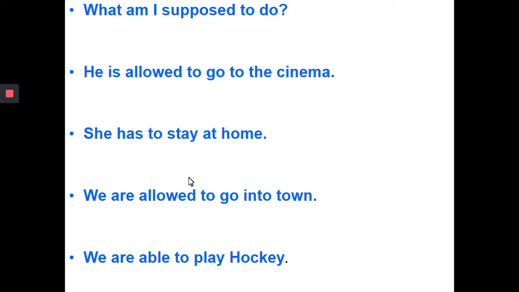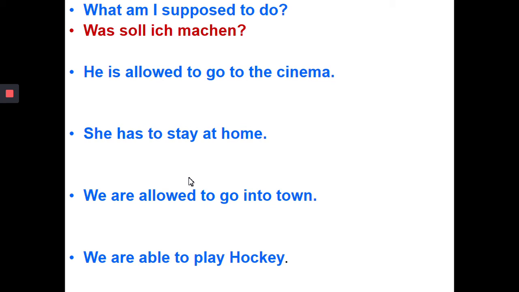Okay, so what am I supposed to do? So we've got a modal verb there, we've got supposed to, so we know it's soll. So soll ich, what, was, and then to do, machen or tun. So was soll ich machen or was soll ich tun? T-U-N, either of those verbs would do there.